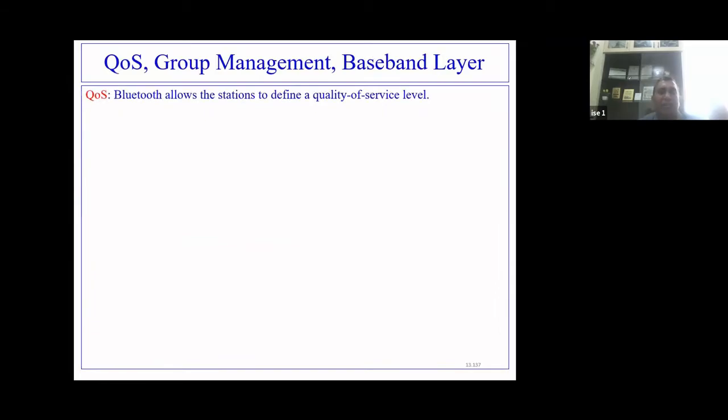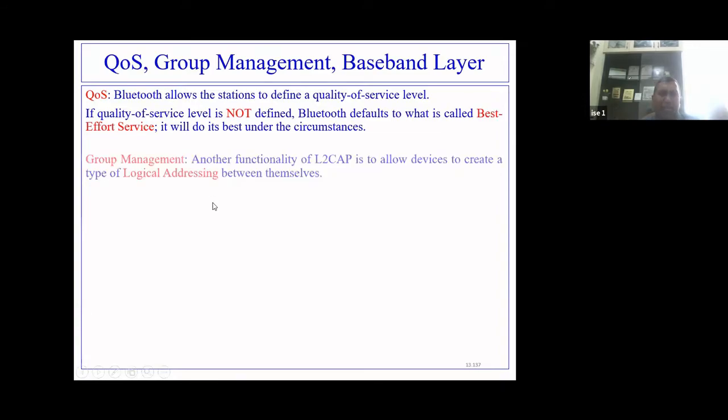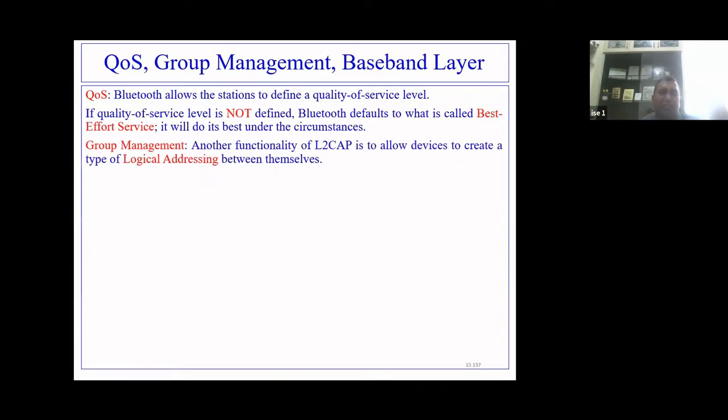L2CAP also enforces quality of service. Quality of service basically comprises the minimum bit rate, maximum bit rate, or average bit rate with which the data can be transferred. All that kind of information is called quality of service.